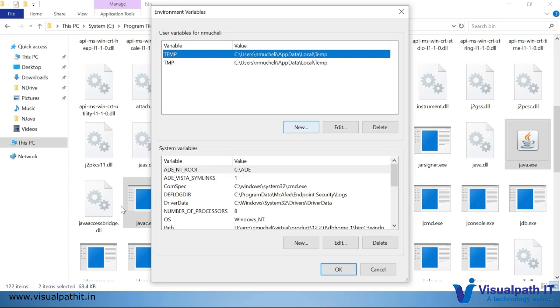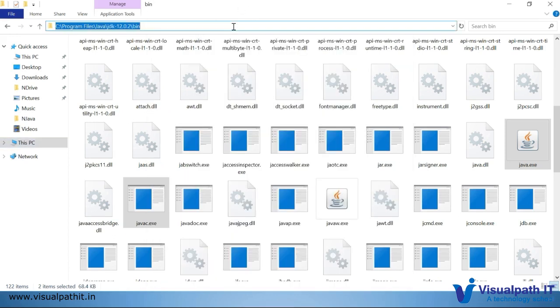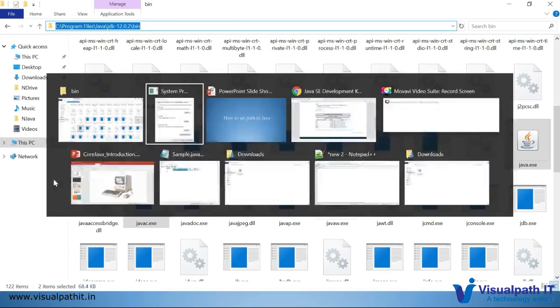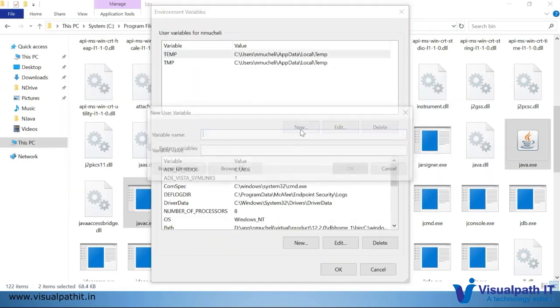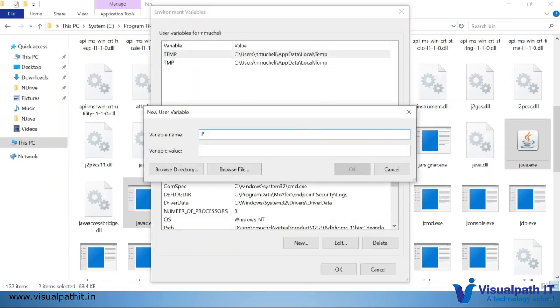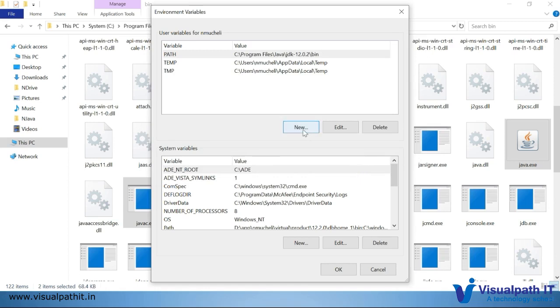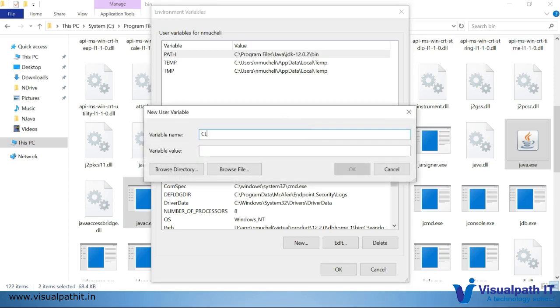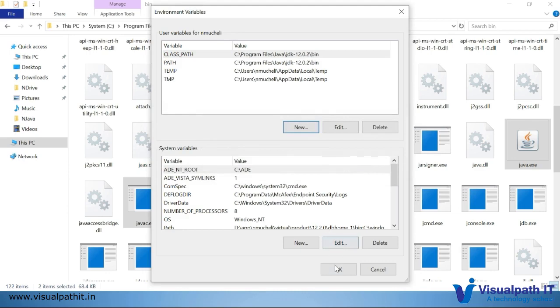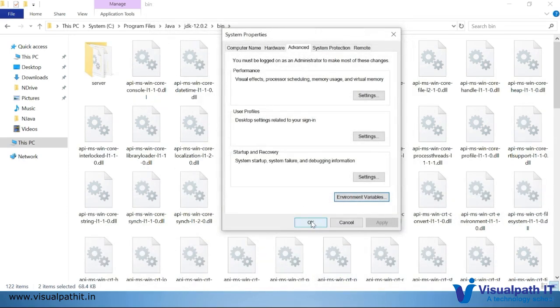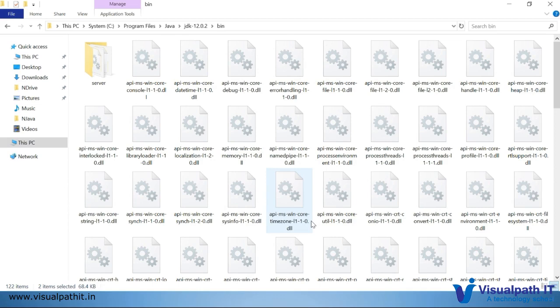The way to do this is to copy this path again and create a new variable. There you can set it as path, copy the value, and save it. Add one more variable, class path, paste the value, and save it. Okay. Now we can test our changes to see whether they are actually reflecting or not.